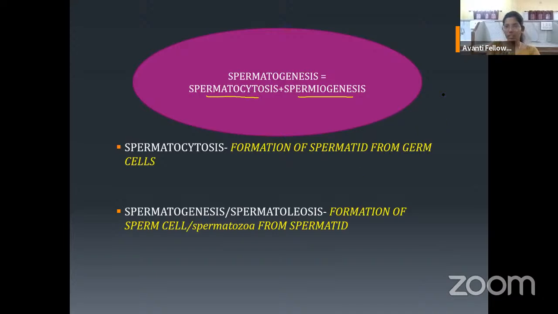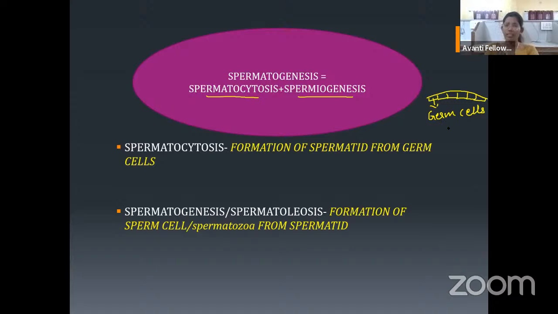Let us say this is the wall of a seminiferous tubule, which has flat cells. These flat cells are called germ cells. Now these germ cells undergo some changes. I will mention each of them in detail, but now I'm just explaining what spermatocytogenesis is.